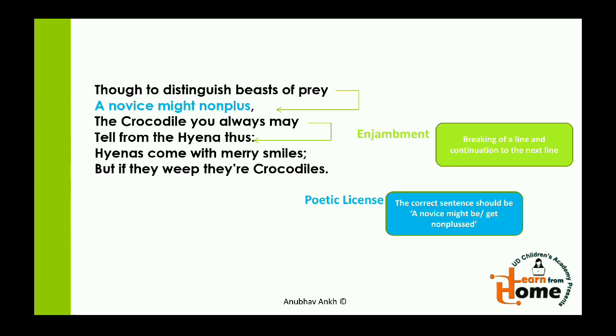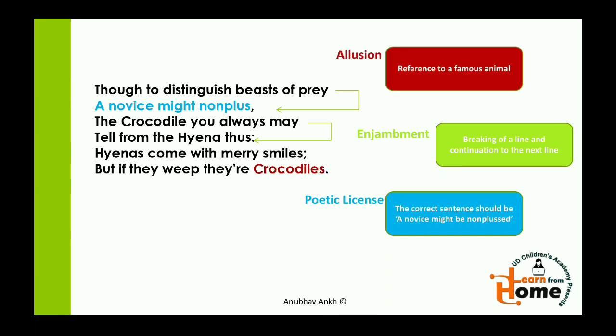The perfect sentence should have been a novice might be nonplussed or might get nonplussed, but he has not used it. Instead, he has used a novice might nonplus, just to keep the rhythm of the poem and tone of the poem, the impact of the poem the way he wanted it to.